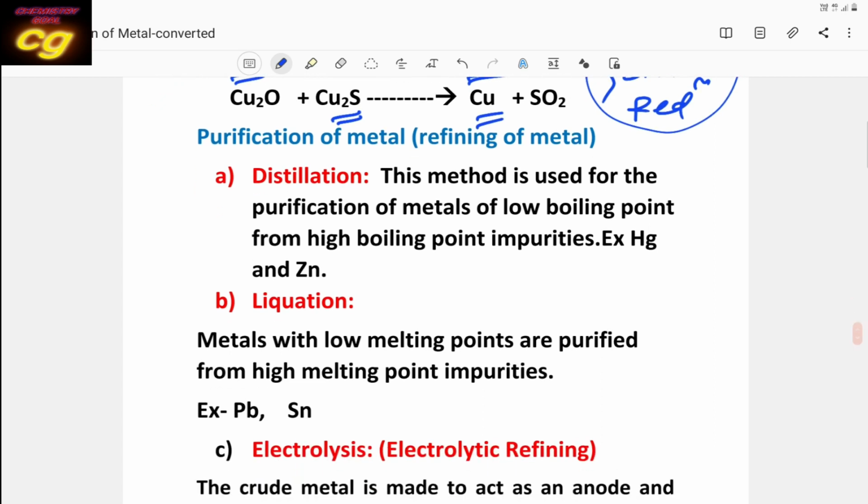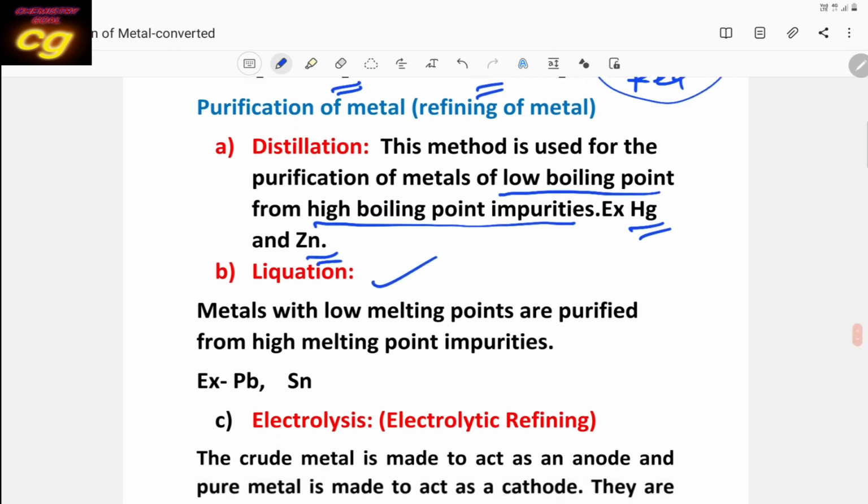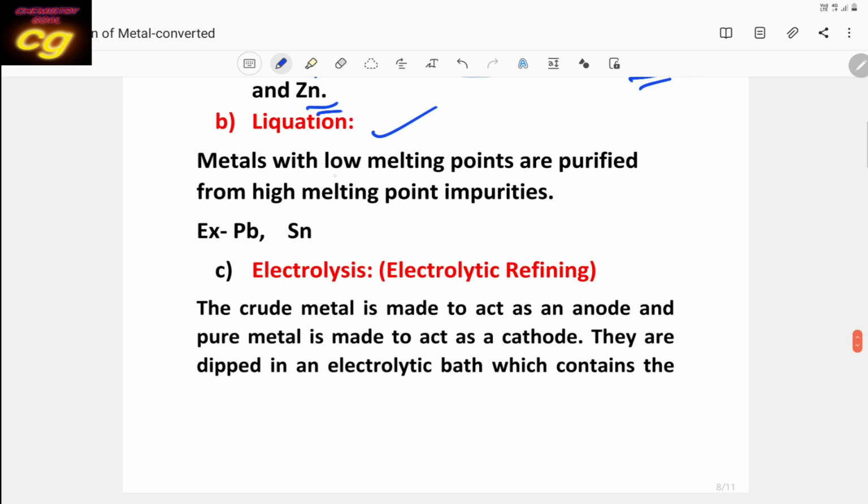In this method, the principle is that a low boiling point metal will be separated from a high boiling point impurity. This is very important. Examples: mercury and zinc can be purified by this process. Then liquefaction. Liquefaction is just the opposite, here it is melting point. A low melting point metal will be separated from a high melting point impurity. This is an important method. Examples: lead and tin can be separated in this way.